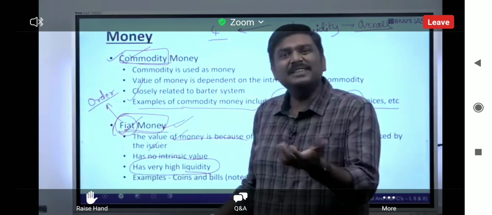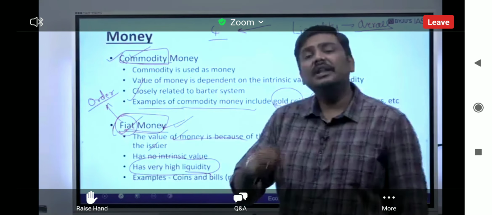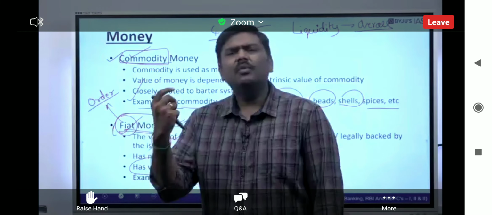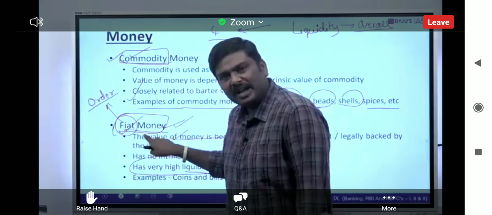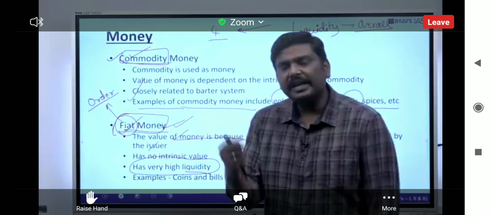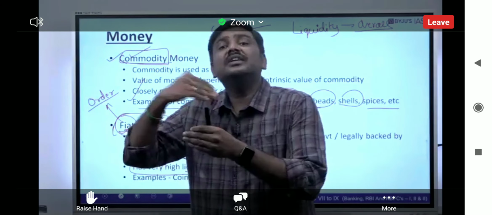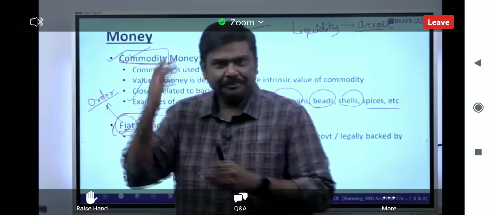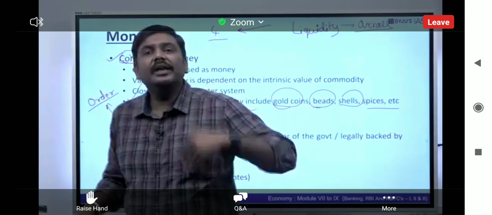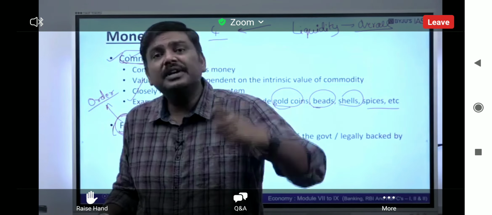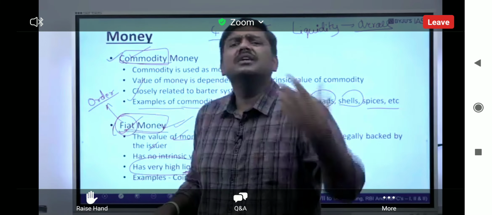Money is an asset. So what is the idea of liquidity here? If I talk about the liquidity feature of fiat money, what is the meaning of it? Let's solve this. Liquidity in case of an asset, I repeat, generally means how quickly you can convert this asset into money. That is, how quickly can I sell it in the market or convert it in terms of rupees.